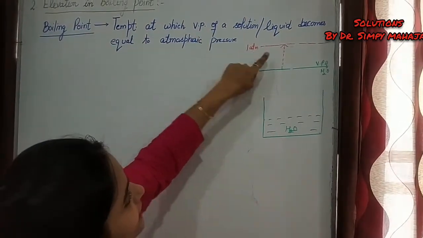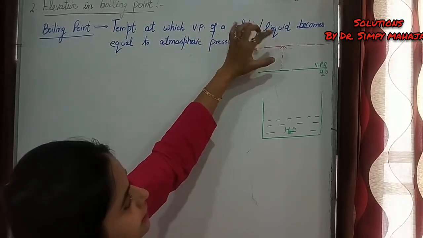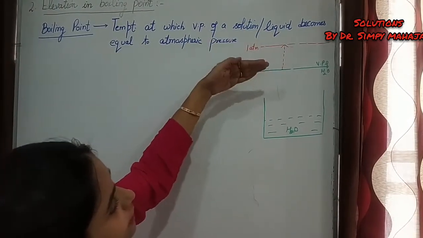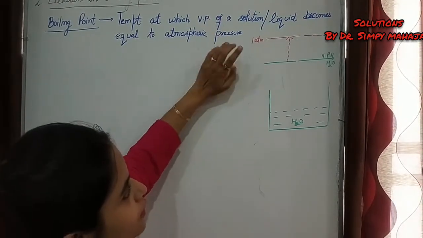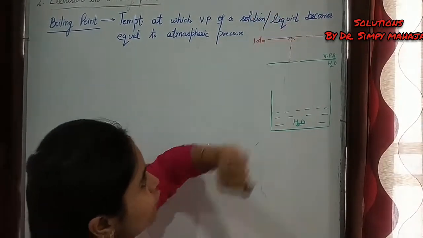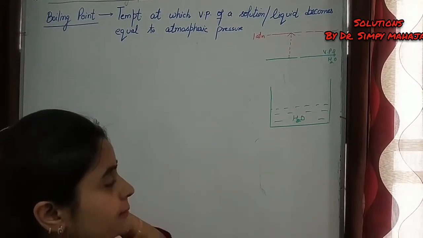That means boiling point is the temperature we give to water so that its vapor pressure becomes equal to atmospheric pressure, and this temperature is known as the boiling point of water.